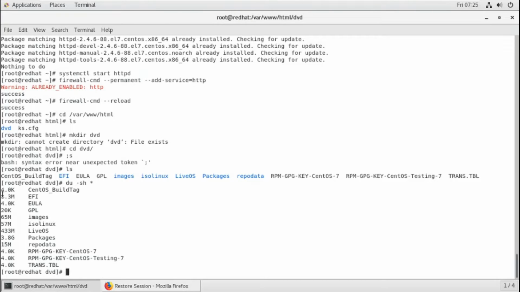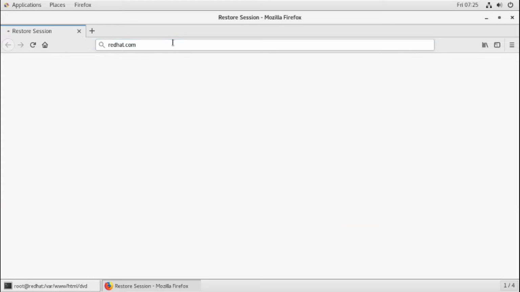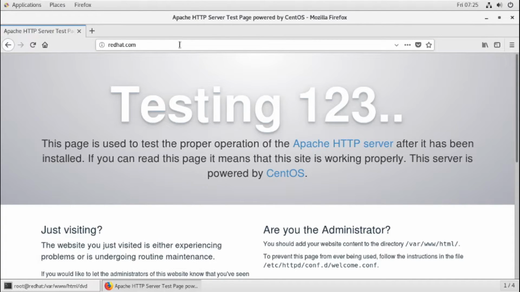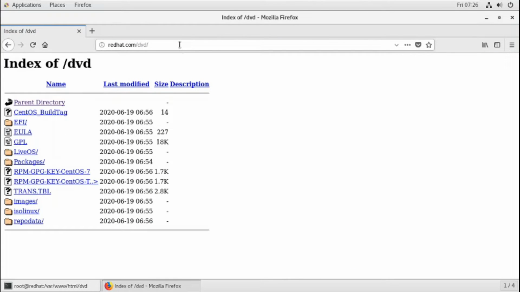Clear. Now how can I check? It should come on your browser. Is it coming? Let me check. My system name is redhat.com, so redhat.com/dvd. All those files are visible, right? They are coming locally, it is a local Apache server. Okay, fine. So the ISO image is ready. Those files will be used to install the whole OS.